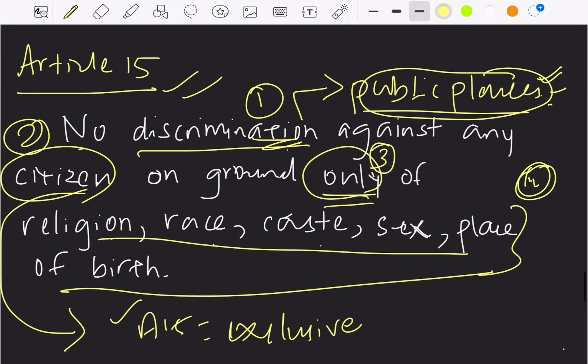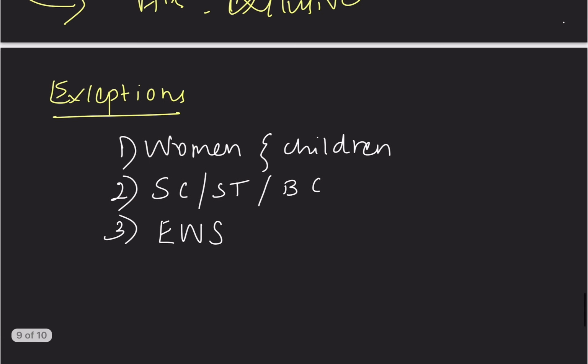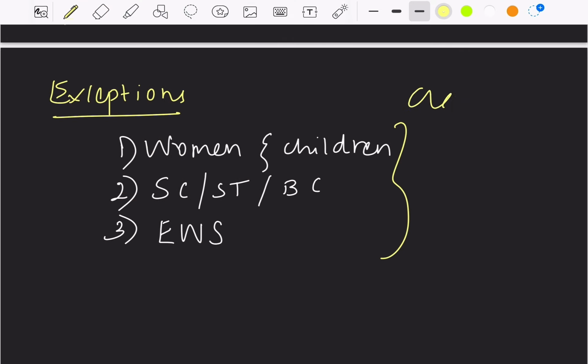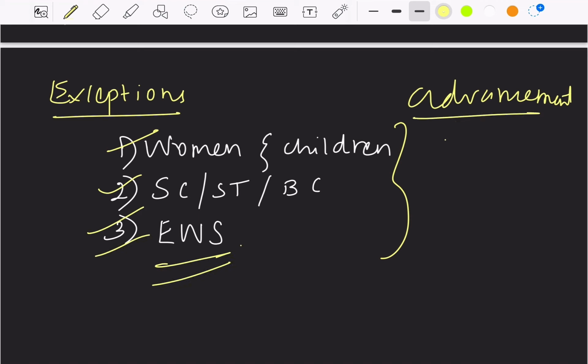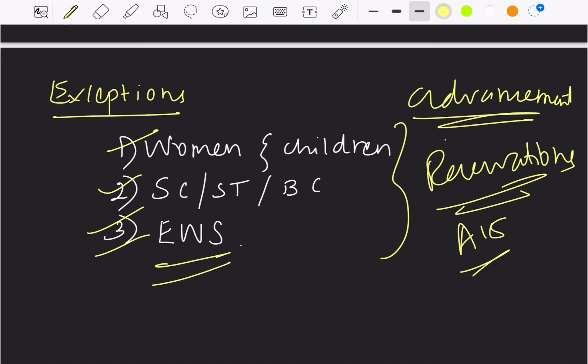However, discrimination is allowed. There are certain exceptions to Article 15 also. Take for example, if there is a reservation that is given, that means we are making certain discrimination here, right? So there are exceptions to Article 15 as well. What are the exceptions? That is, for the advancement of socially and educationally weaker sections of society, that is for women and children, SC, ST and backward classes, and also the economically weaker sections. For these sections, there are exceptions that is allowed. That is, we are giving reservations, right? So this is a kind of exception to Article 15. So that is what Article 15 is all about.